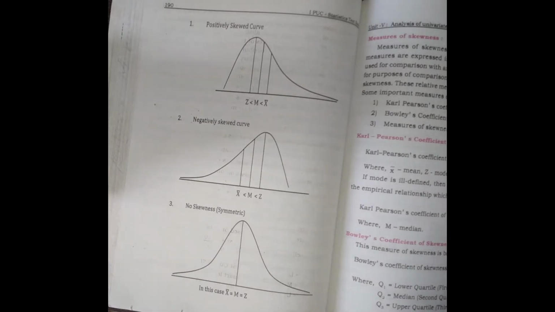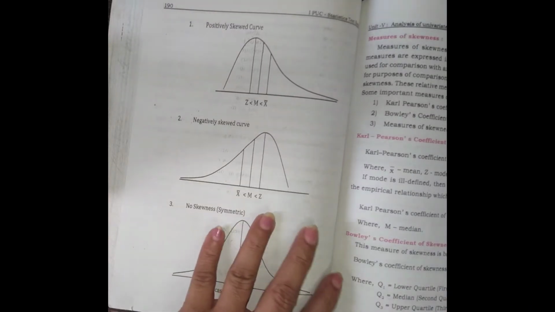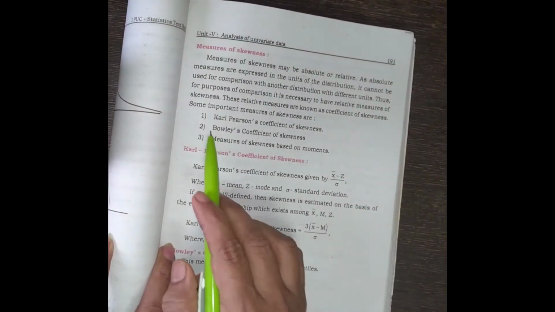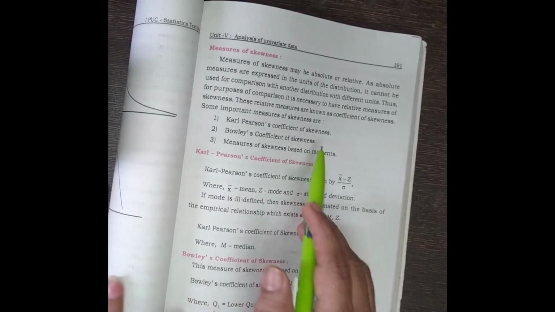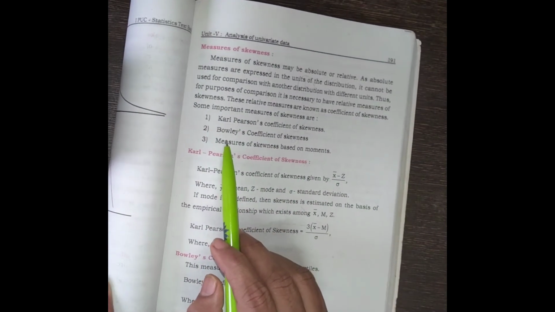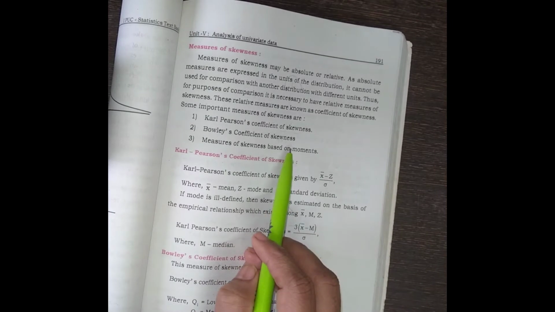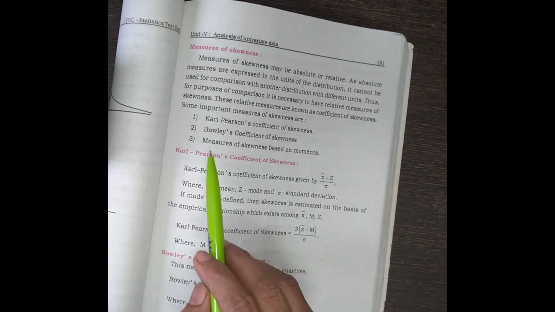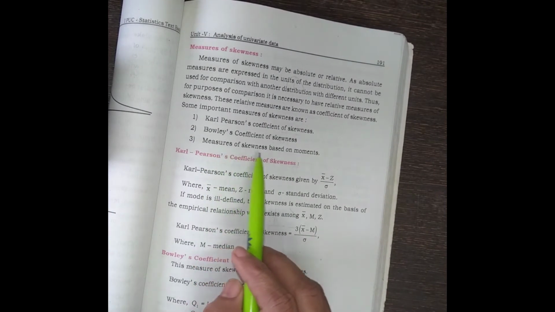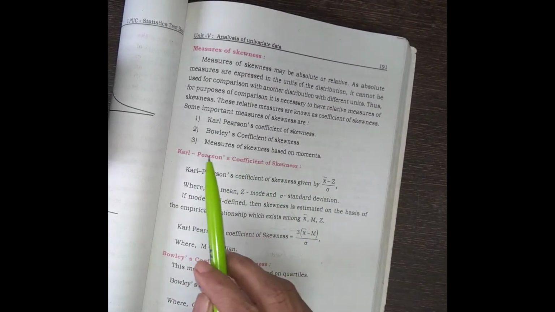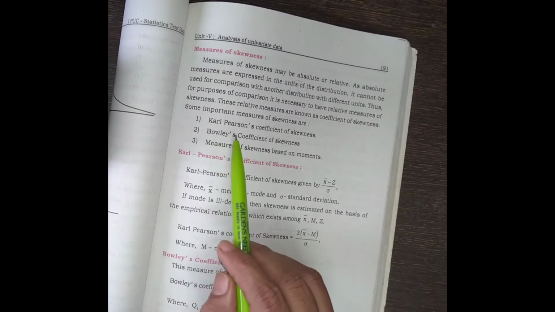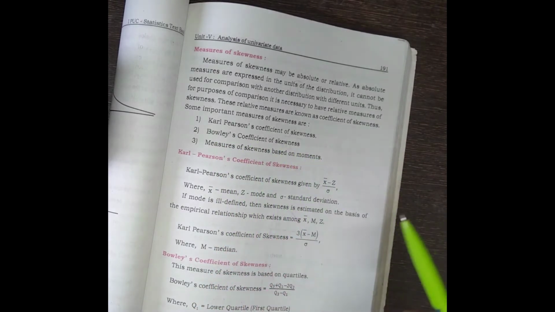Here, there are three measures of skewness. First is Karl Pearson's coefficient of skewness. Second is Bowley's coefficient of skewness. And the third is the measure of skewness based on moments. The first one is Karl Pearson's coefficient of skewness.